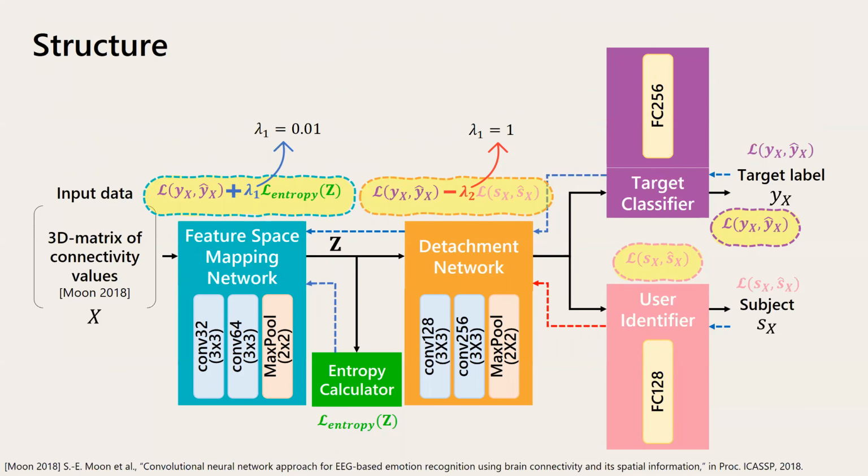So in this work, the feature space mapping network and the detachment network are implemented as convolutional neural networks with 2 convolutional layers and 1 max pooling layer. And we used fully connected layers for the target classifier and user identifier. The lambda values are assigned as 0.01 and 1, which correspond to a roughly equal contribution of the losses. The weight values of the user identifier are updated at every 10 outputs of the training of the other networks.